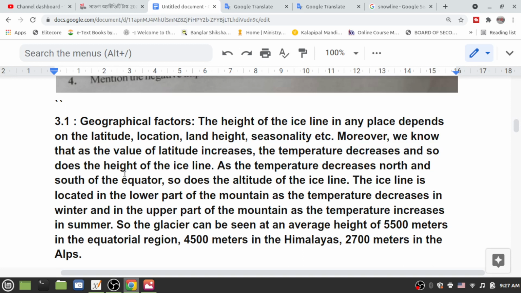The snow line is located in the lower part of the mountain as the temperature decreases in winter, and in the upper part of the mountain as the temperature increases in summer.